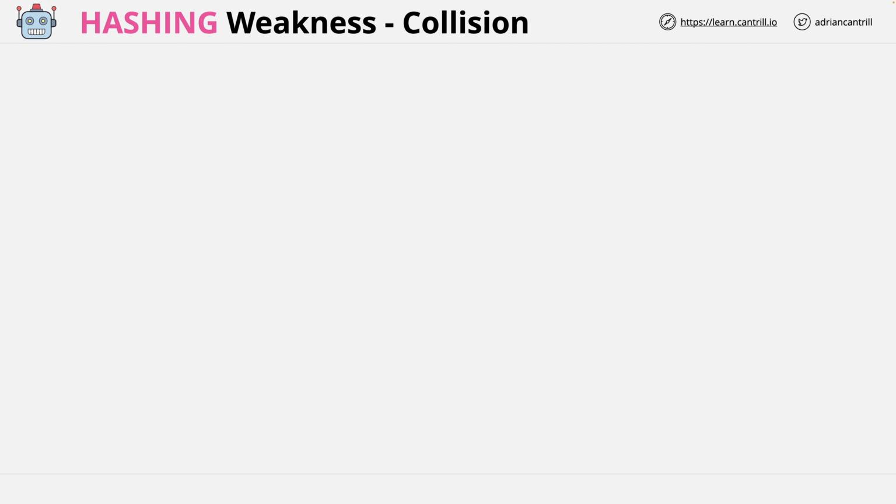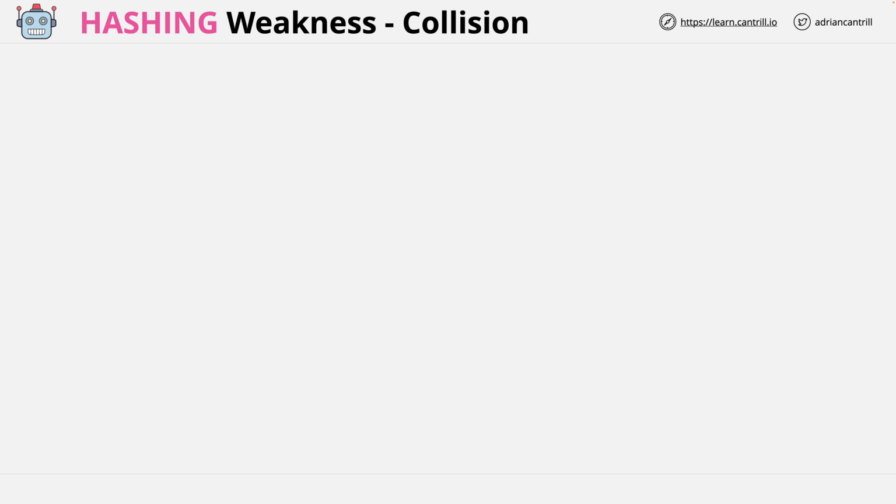Now there are two things with hashing which are really bad. One is if we were ever able to take a hash and derive the original data, but as I mentioned earlier, that's basically impossible without a critical vulnerability in how hashing works. Another major problem would be a collision.